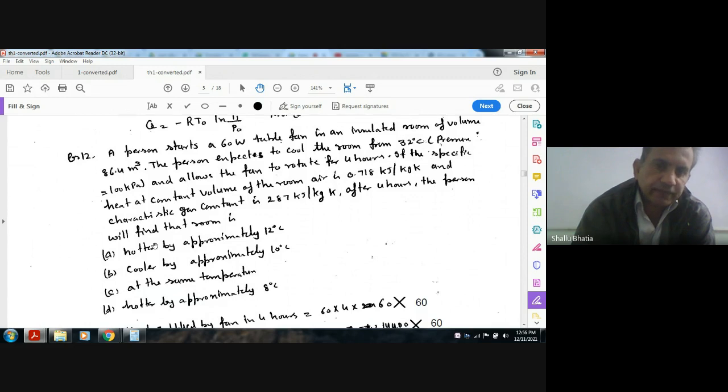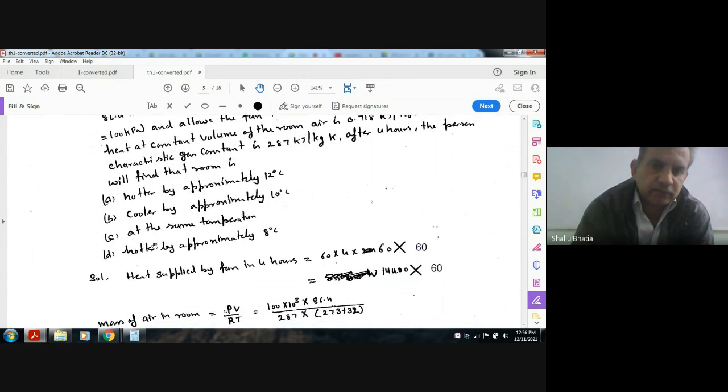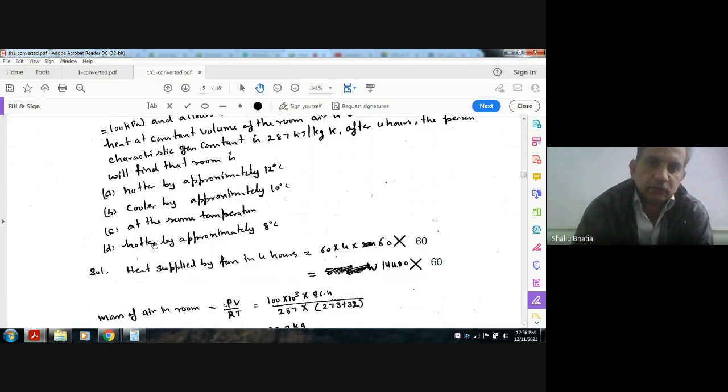The specific heat at constant volume of the room is 0.718 kilojoule per kilogram per degree Kelvin and the characteristic gas constant is 287 joule per kilogram per degree Kelvin. After 4 hours, the person will find the room: A) hotter by approximately 12 degrees Celsius, B) cooler by approximately 90 degrees Celsius, C) at the same temperature, D) hotter by approximately 80 degrees Celsius.